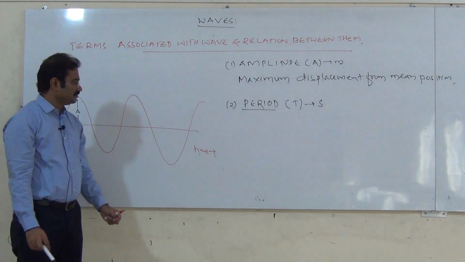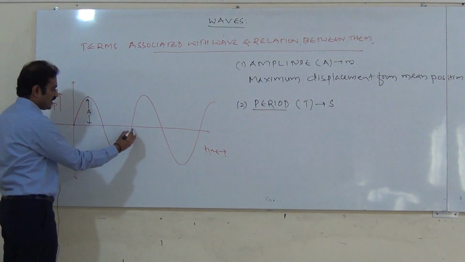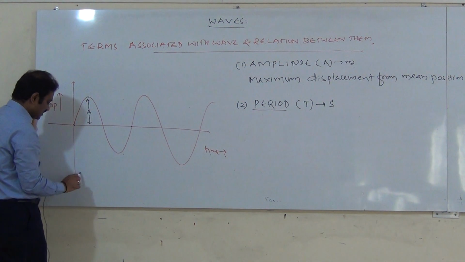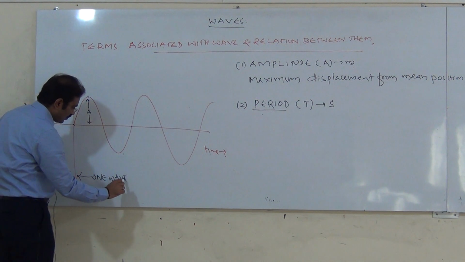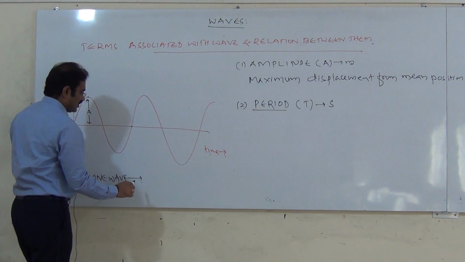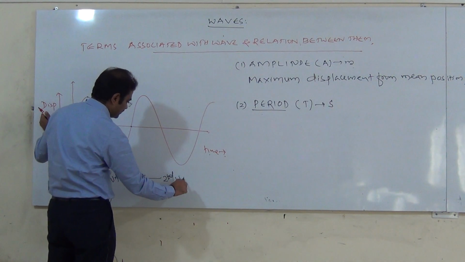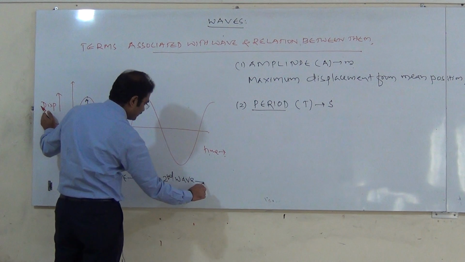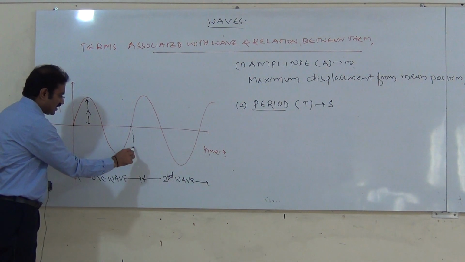What is a period? This is the beginning of the wave and this is the end. We call this one wave. This is one wave, this is the second wave.